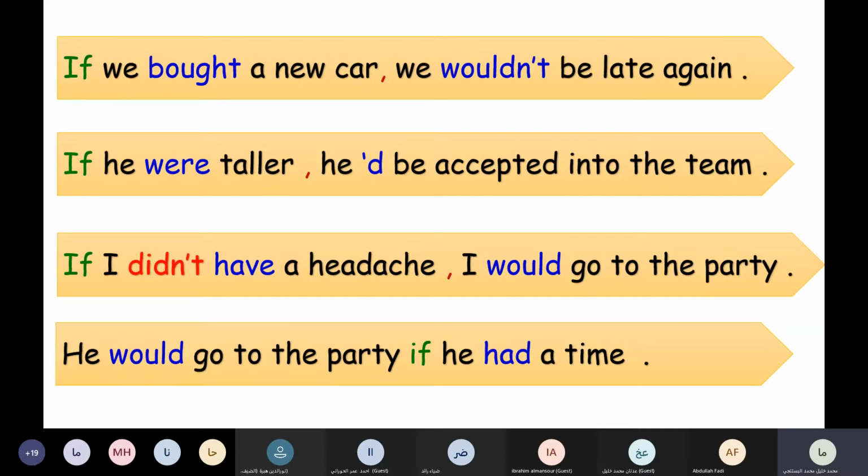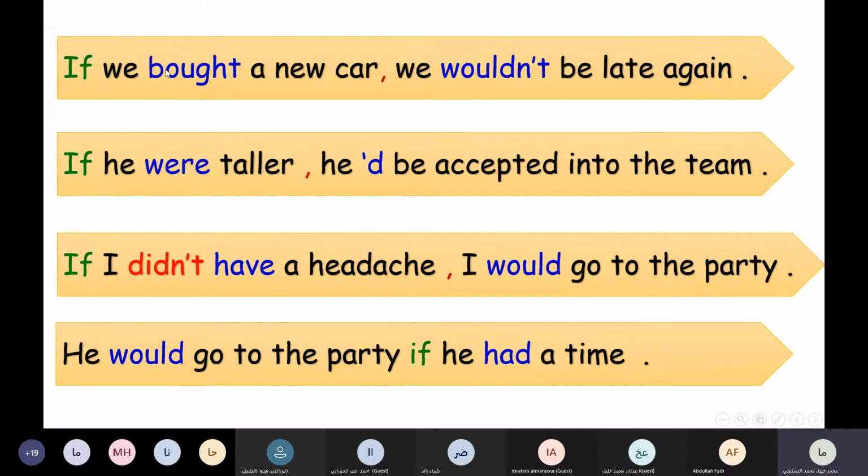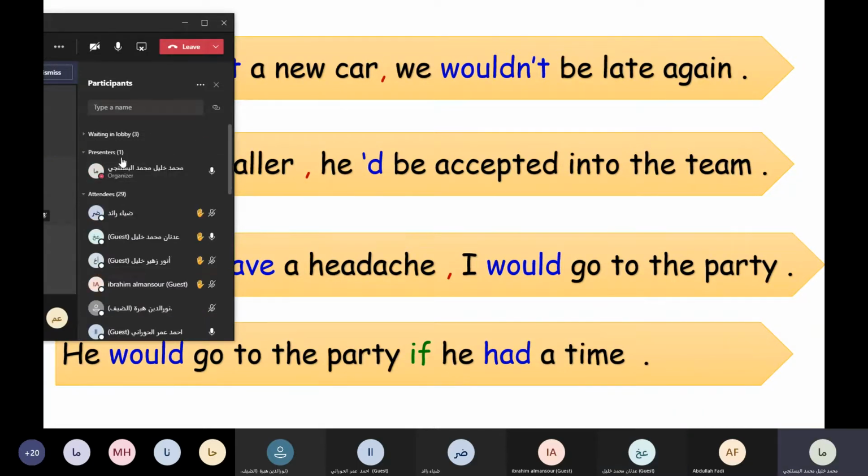You realize that here, after if, we have simple past. This is in the if clause, we have simple past. In the main clause, we have would or wouldn't, plus what? Verb to be, without to, sorry.